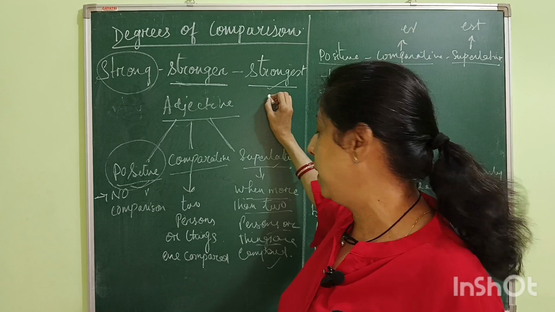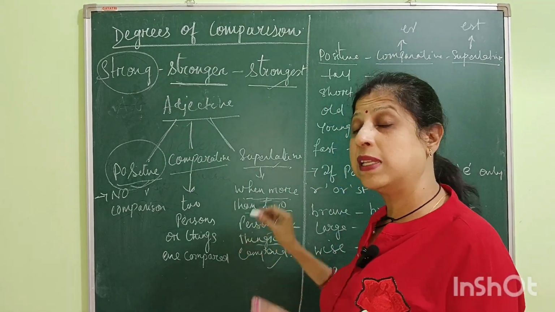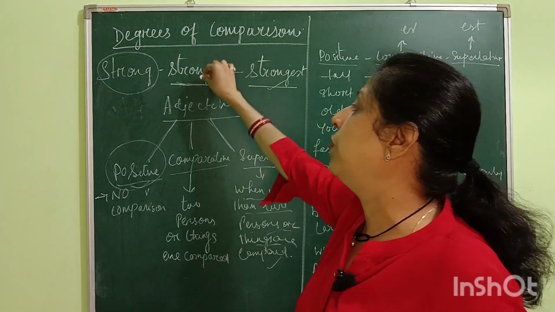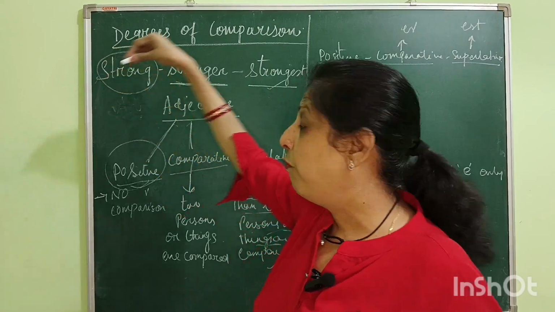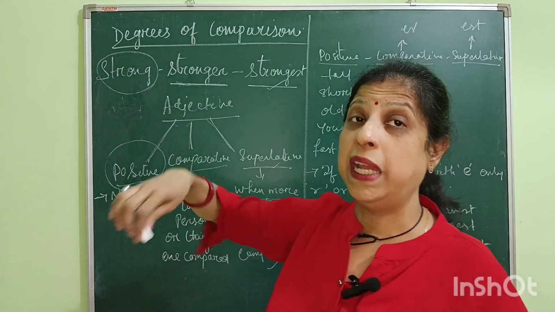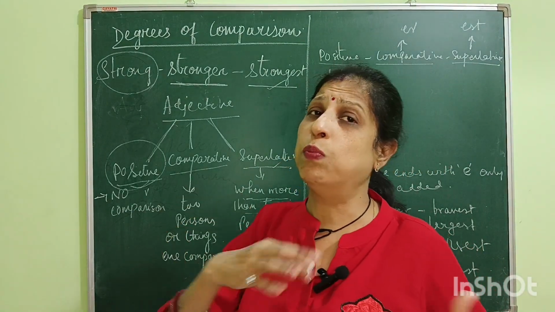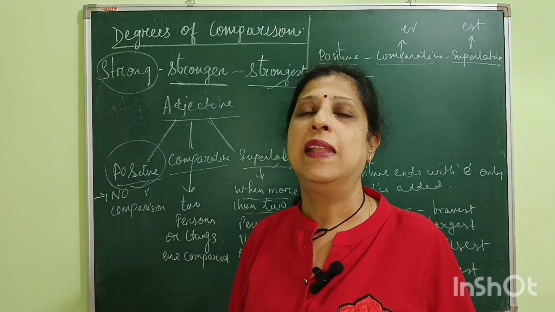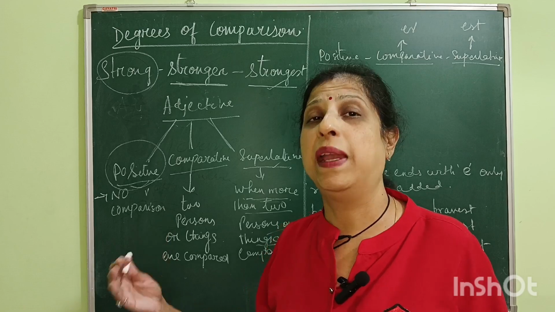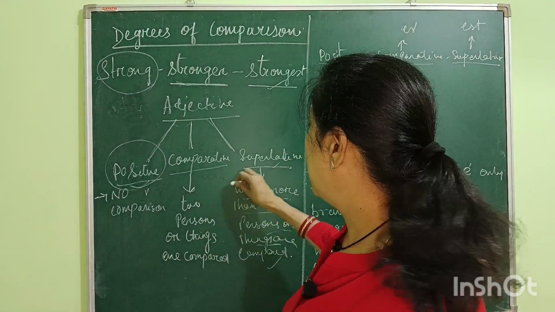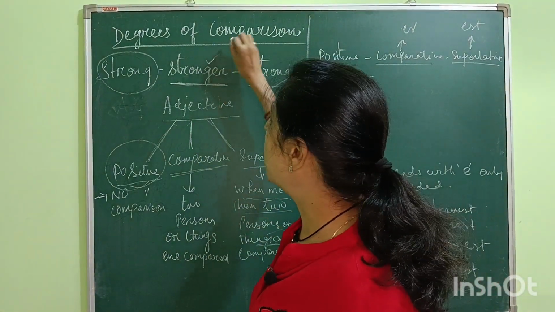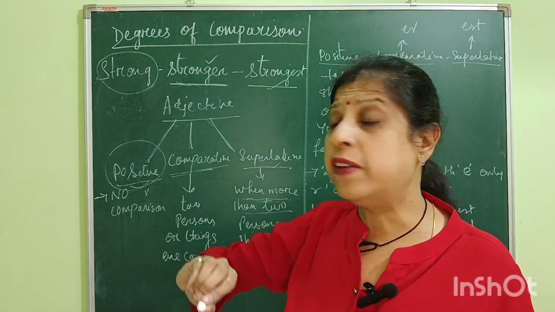Why? Because I am comparing Vishal with Ramu and Rahul. When we are comparing one person with more than two persons, it is called superlative degree. Now, why is stronger a comparative degree?